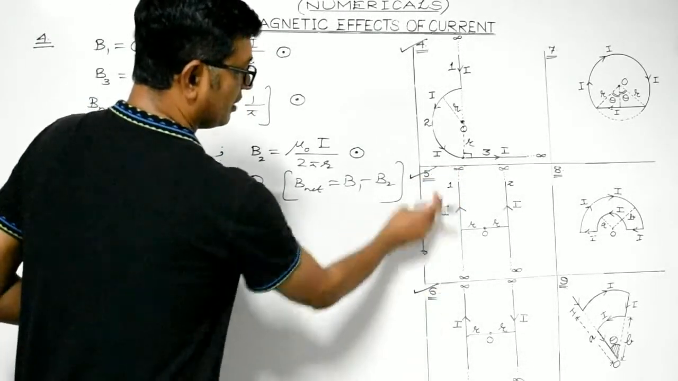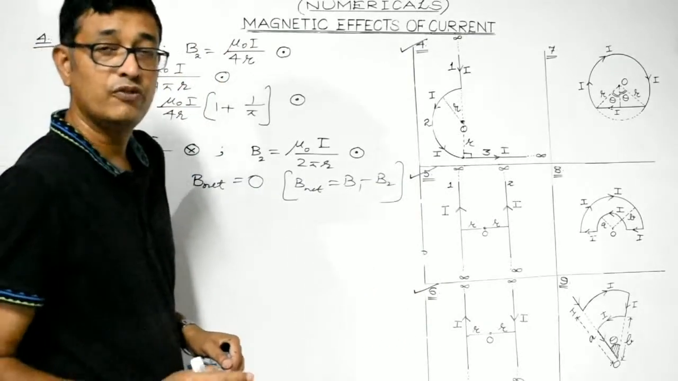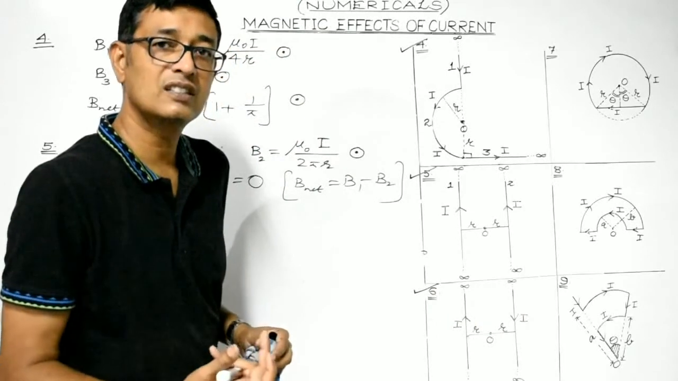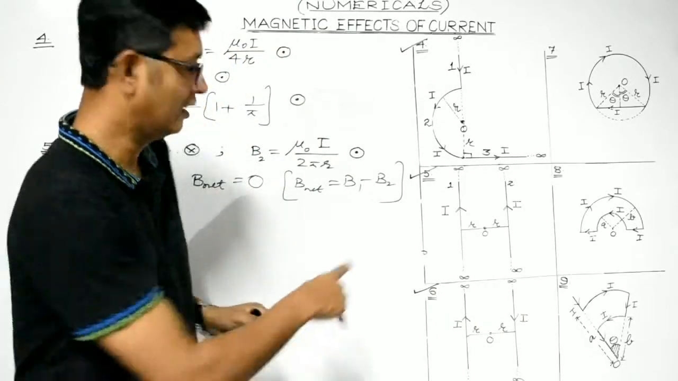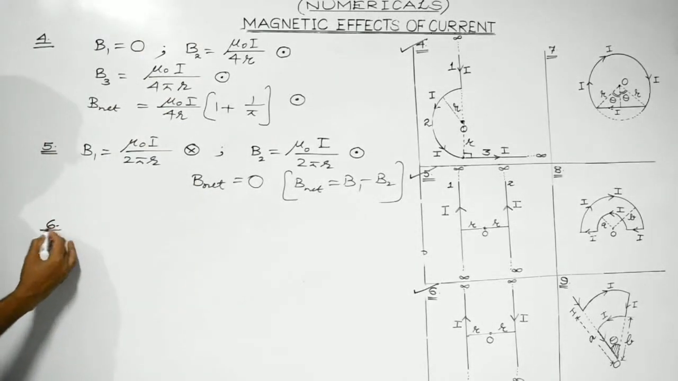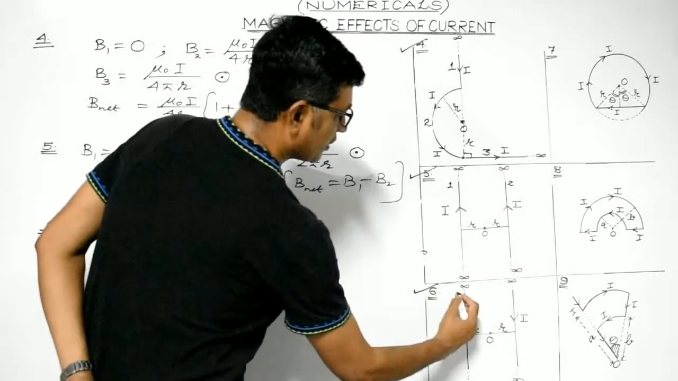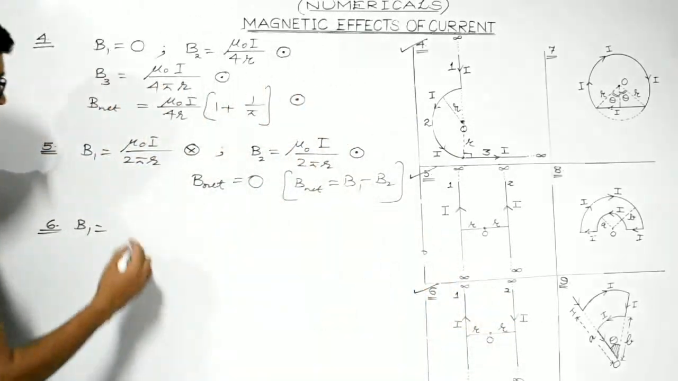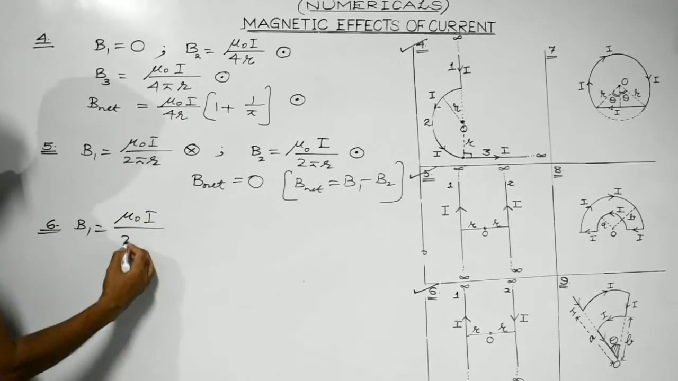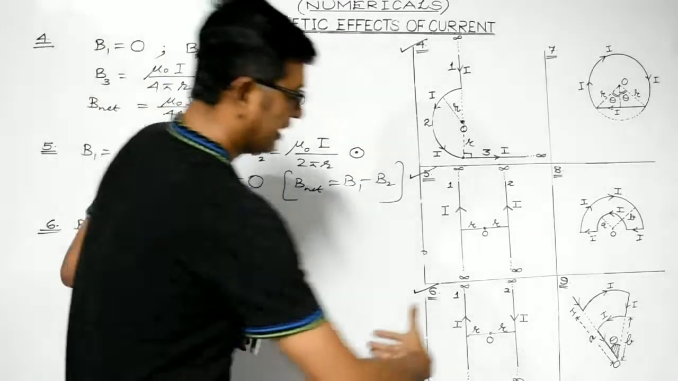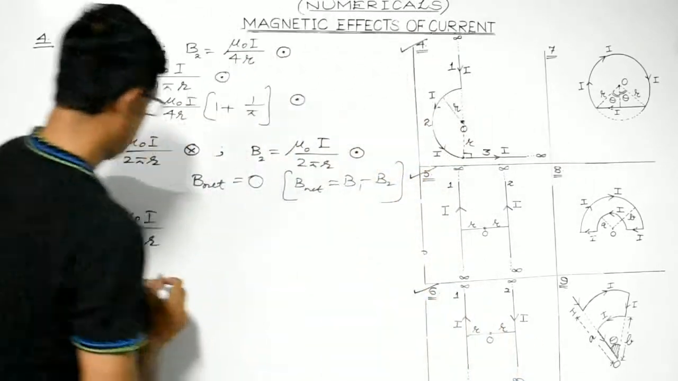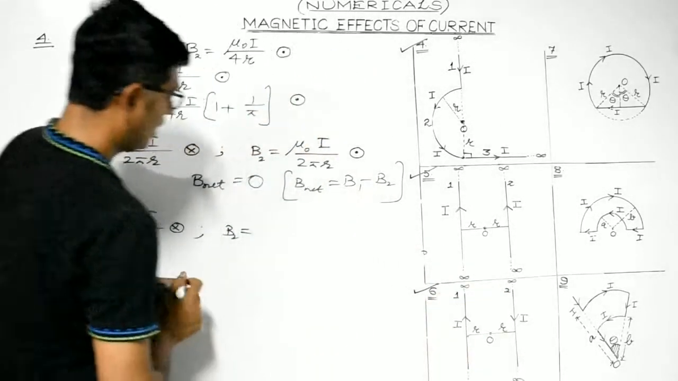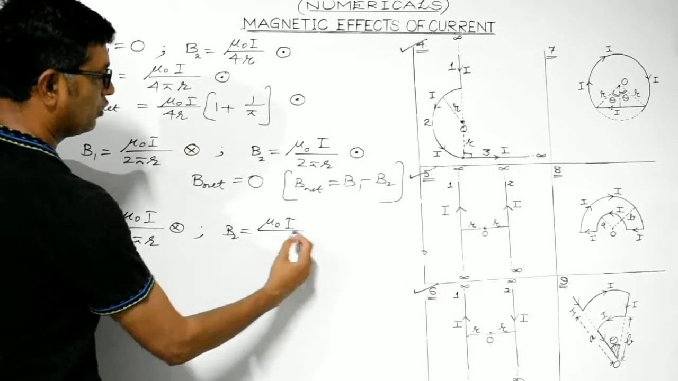Consider question number 6. It is similar to question number 5, with the only difference that here the currents in the two parallel straight infinitely long conductors are flowing in the opposite direction. So let's attempt question number 6. Consider this to be the first conductor, this to be the second. Due to this infinitely straight conductor, the magnetic field at point O is mu naught I divided by 2 pi r. Right? Direction again, it's inward. Okay. B2, due to the second conductor, again the strength of the magnetic field would be the same, equal in magnitude.